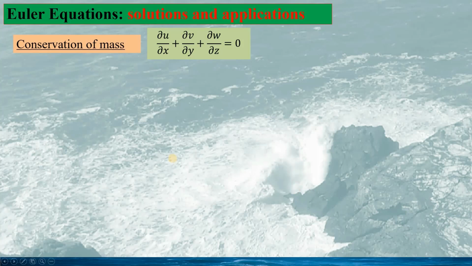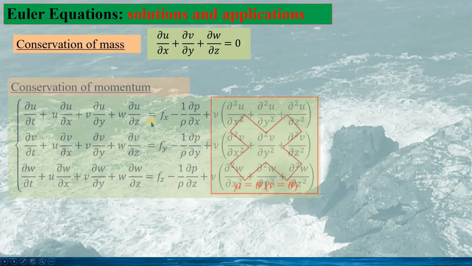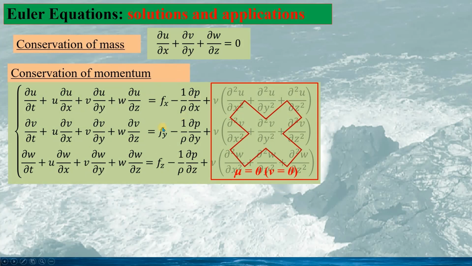Now we have a look at the fluid dynamic equation for inviscid flow, that is the Euler equation. For incompressible flow, the continuity equation is given as this, same as we saw previously. And the momentum equation would be given as this.